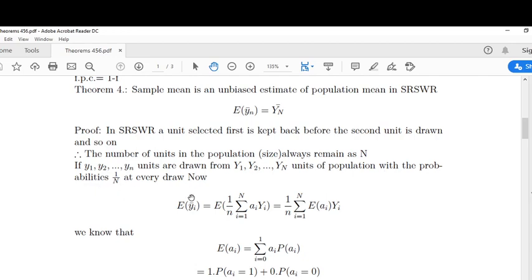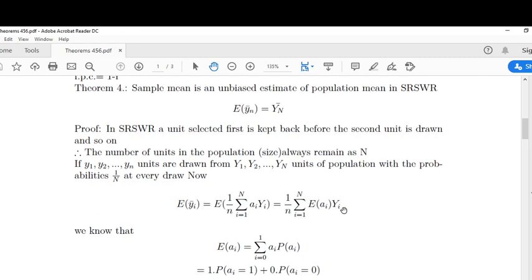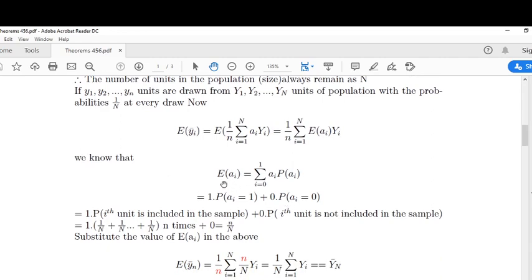Now expectation of small y bar is equal to 1 by n into summation i equals 1 to capital N of ai yi. Here 1 by n is outside, the summation is over yi, and this is n. This is 1 by n summation i equals 1 to capital N of ai into capital Yi. We know that expectation of ai is the sum over 0 and 1 of ai times probability of ai, since the random variable ai takes only 0 and 1.